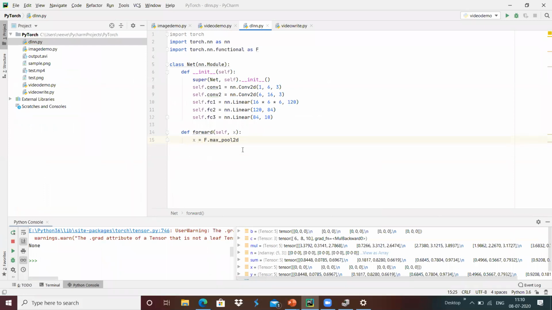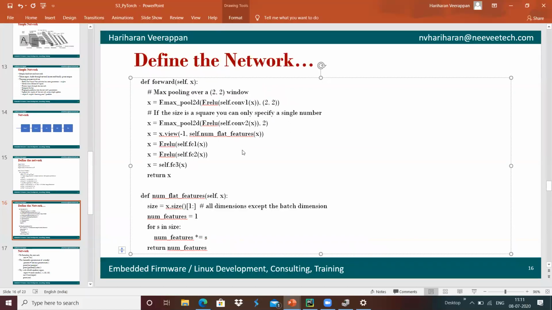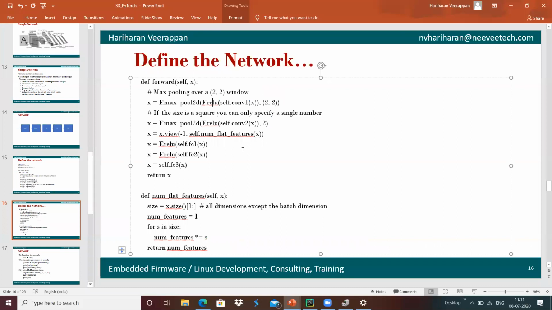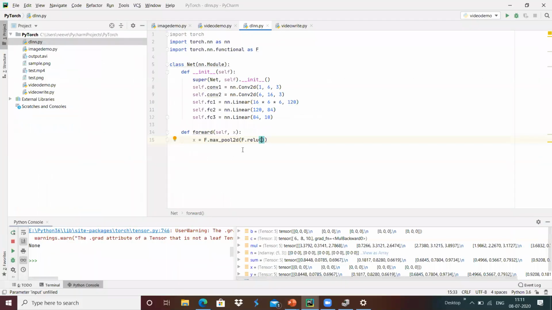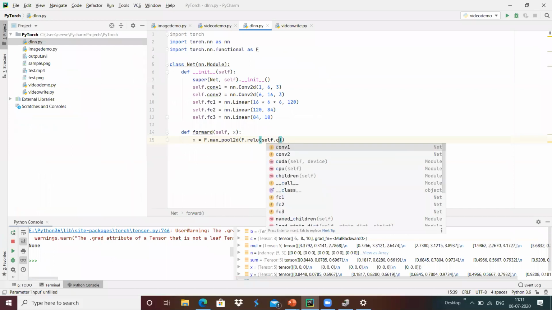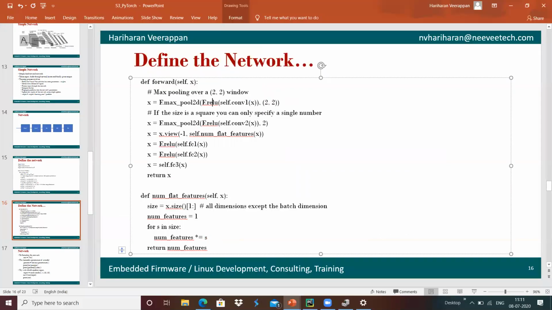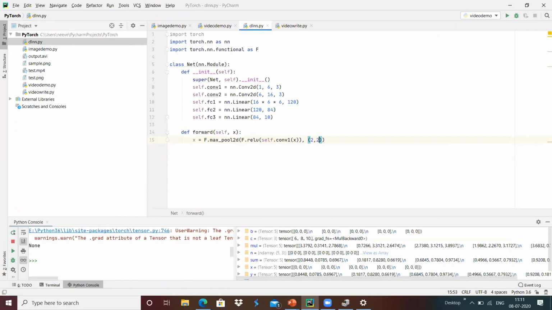We are going to deal with the two-dimensional case, and inside that we are going to use f dot ReLU of self dot convolution 1 of x, then comma 2 cross 2, which does a 2 cross 2 subsampling after the convolution.